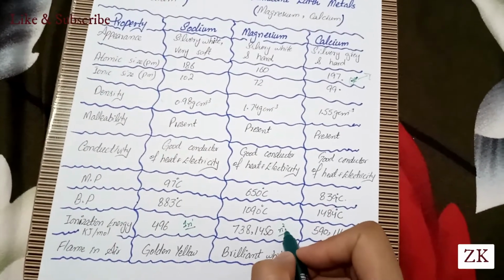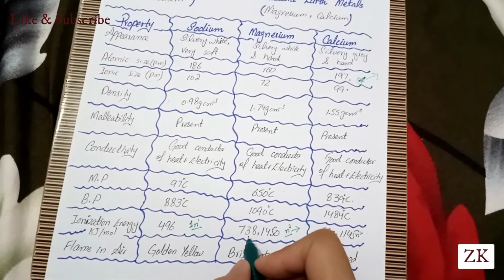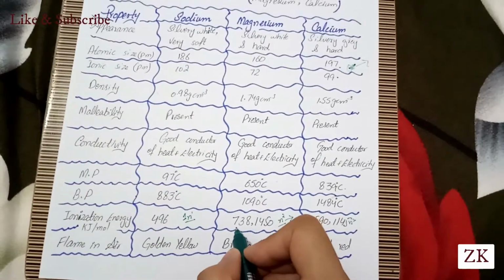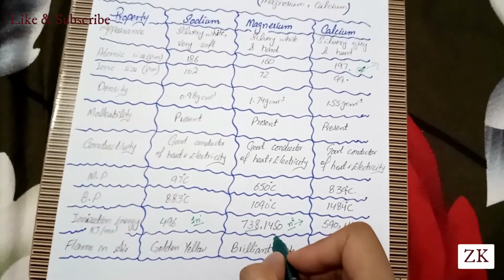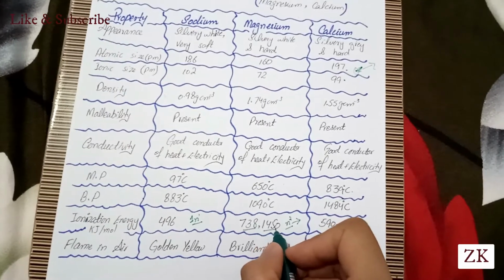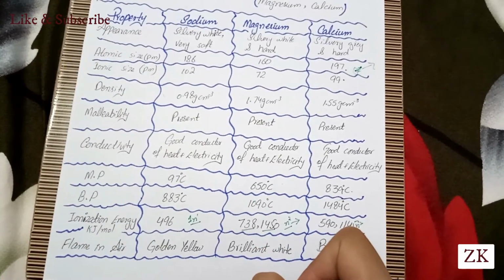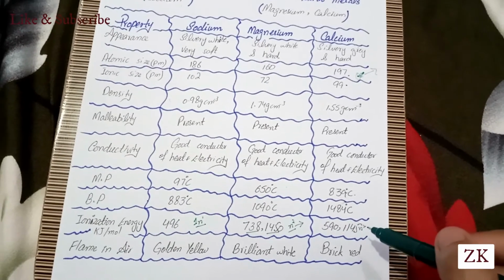If we remove the first electron from the outermost shell of magnesium, the ionization energy is 738, and when we move to the second electron, the ionization energy required is 1450 kilojoule per mole, the same as the case with calcium.